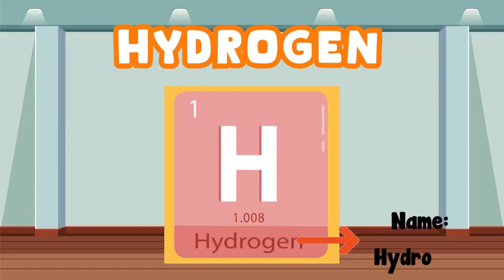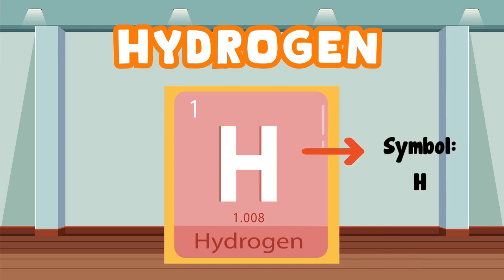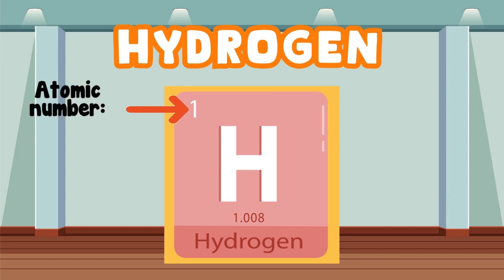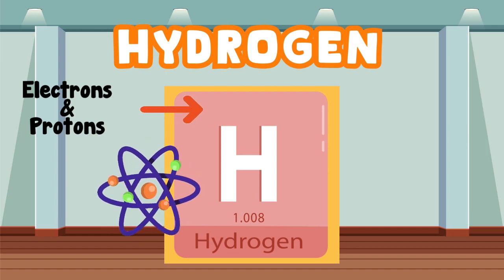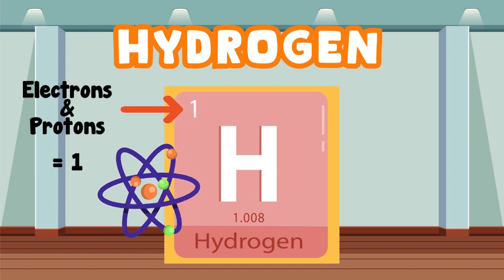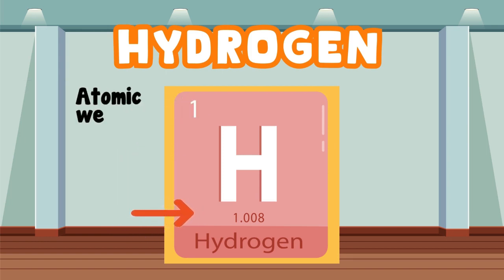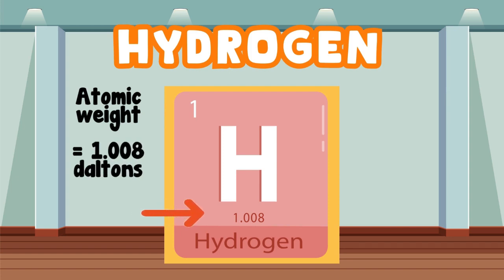Let's try to read this one. The name of this element is hydrogen. The symbol of this element is a capital H. The atomic number of this element is 1. How many electrons and protons does each atom of this element have? 1. And this number tells us that this element, hydrogen, weighs 1.008 daltons.